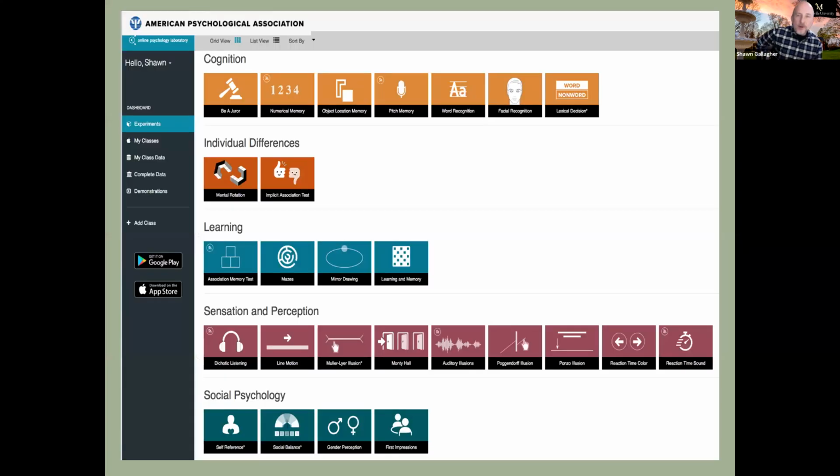So here's a breakdown of all the categories. And of course, you can see that Opal can apply to a class in cognitive psychology, social psychology, or sensation and perception. But again, I use it mostly in my methods classes. I think it's useful, even when teaching a methods class, to reflect back on these different domains of psychology, and they're broken down quite nicely here in Opal. You have cognition, individual differences, learning, sensation and perception, and social psychology.